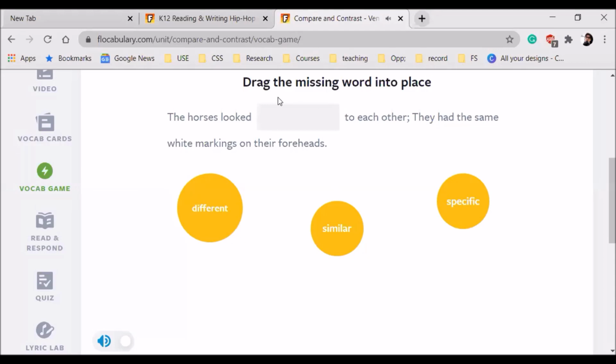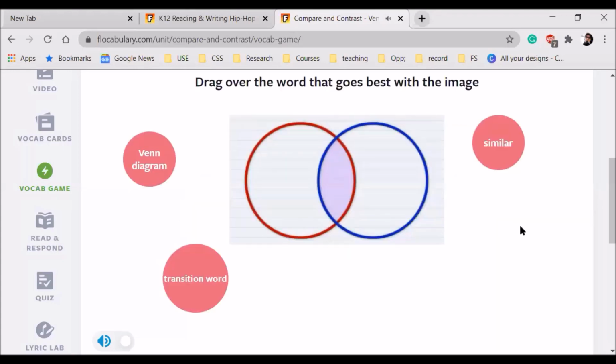Okay, and how did we know that these are talking about similar or different to each other? Because they had the same white markings on their foreheads. Okay, very good. Now, it's an example of Venn diagram. Okay, that's the question. Venn diagram.